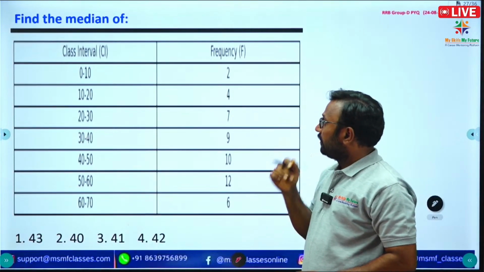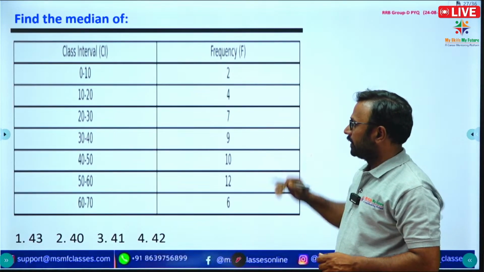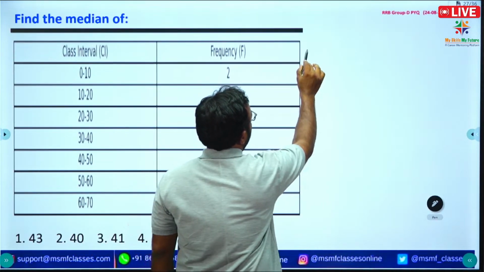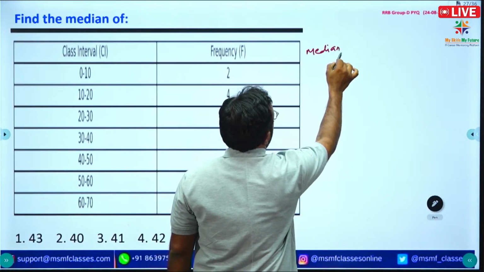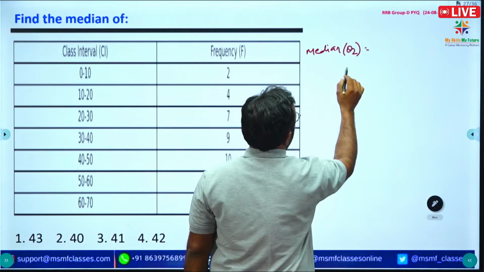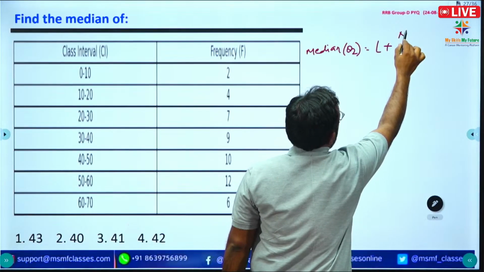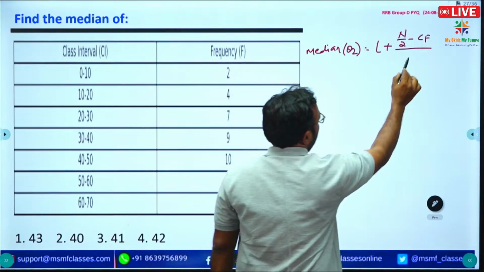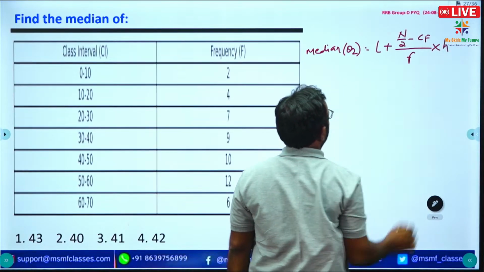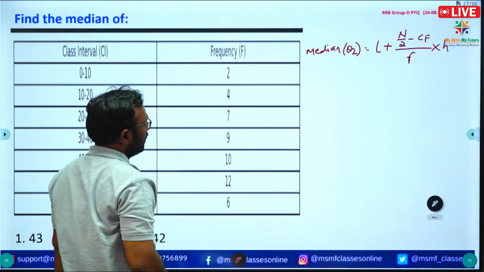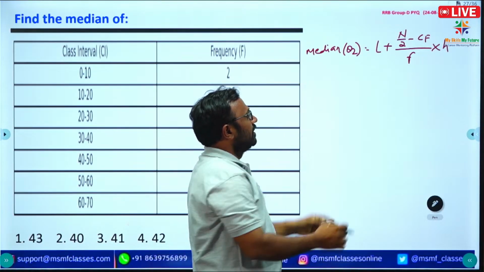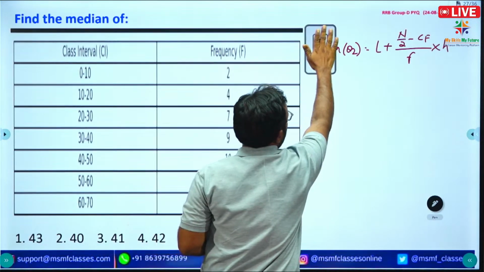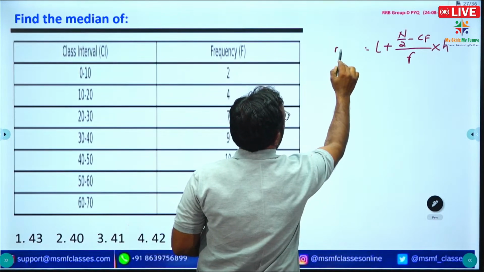They ask us to find the median of particular data. This is continuous series data. We have the formula to find the median, which is nothing but the second quartile. So what is the formula? L plus (n by 2 minus the cumulative frequency preceding the median class) by the frequency, into the length of the class interval. First of all, before calculating the median, we must find the total frequency.